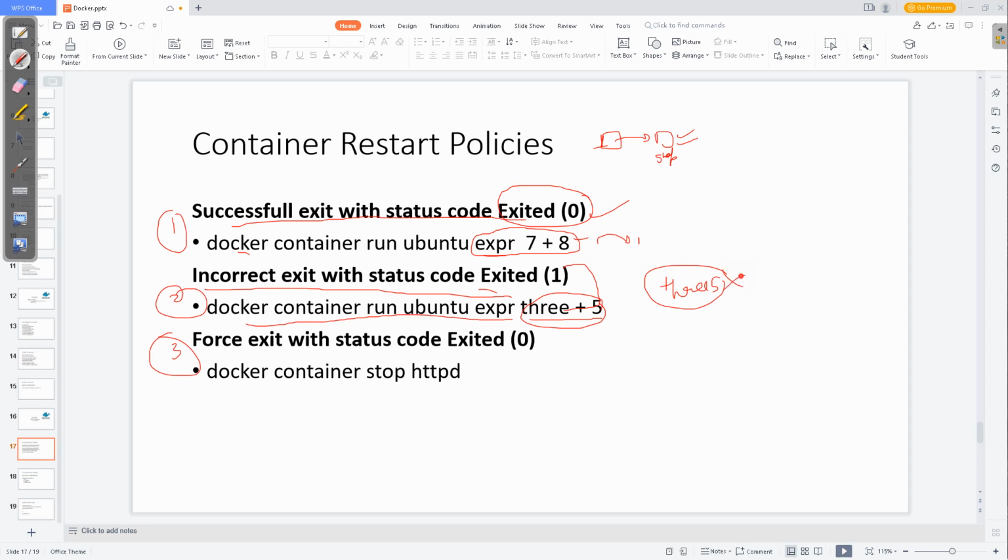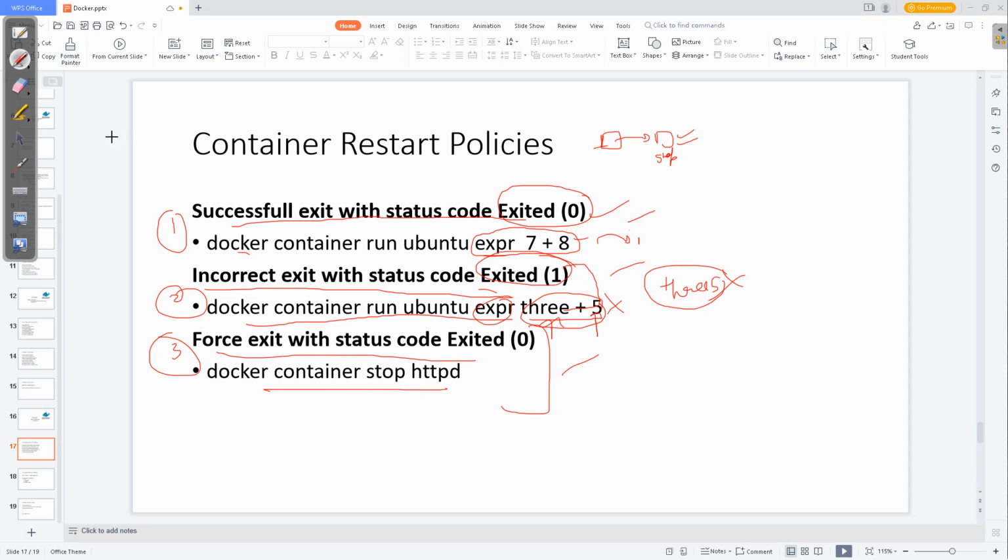No, this expression should contain two integers. So if you execute this, the status code is incorrect, meaning it is not a successful execution. This is the second case. Another case is that you forcefully stop a container. So these are the ways in which our container goes down.